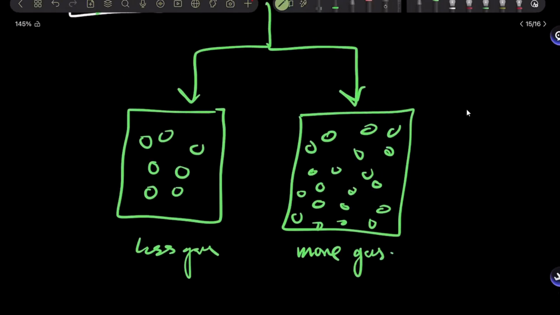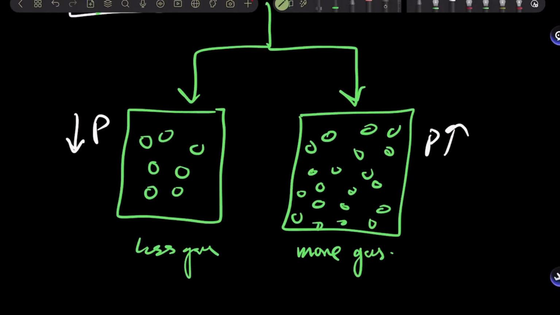So what does that mean? If you have more gas moles being formed, if you have more gas being formed inside the container, then the pressure of the container will start increasing, right? And if you have less gas inside the container, or if you're forming less gas inside a container, then the pressure of the container will start decreasing.